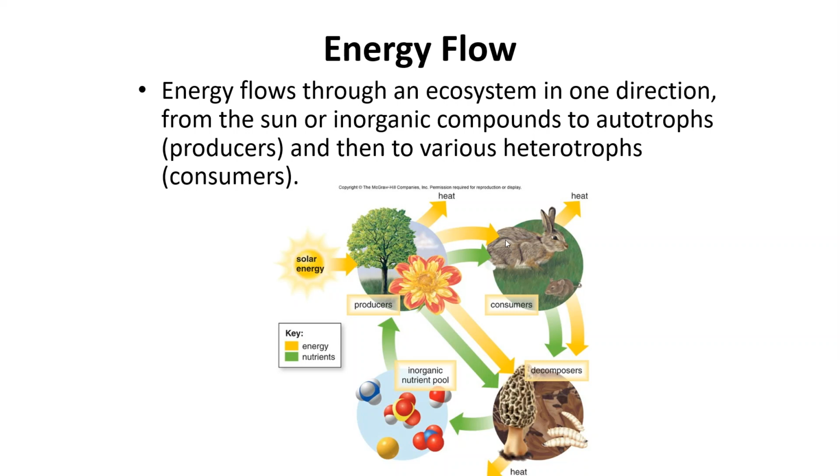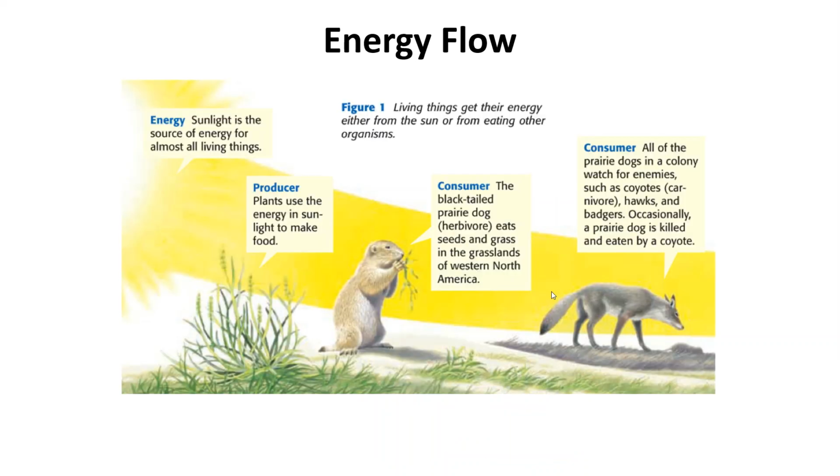Same thing with this rabbit. And even you'll see here a mouse. The rabbit is going to need to be able to produce heat. It's going to need energy for movement. It's going to need energy for reproduction. So whatever organism may consume the rabbit, let's say a wolf, all of the energy that is stored in the rabbit is not going to transfer. And we'll talk about that idea in our next video.